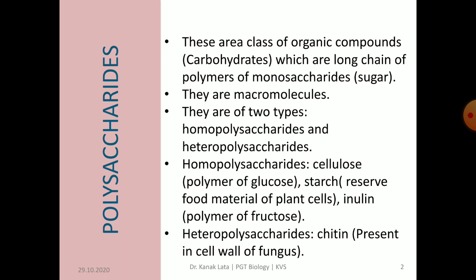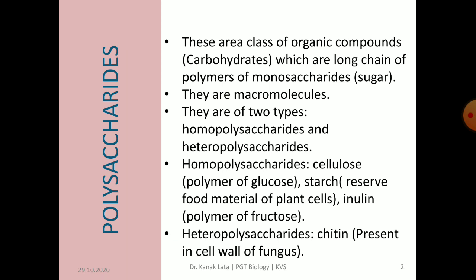First we will discuss polysaccharides. Polysaccharides are a class of organic compounds, that is carbohydrates, which are long chain polymers of monosaccharides. They are macromolecules and are of two types, homopolysaccharides and heteropolysaccharides. Homo means same and hetero means different.